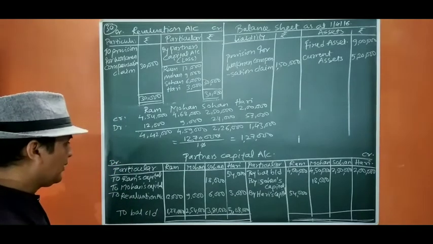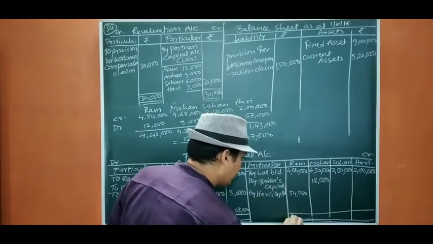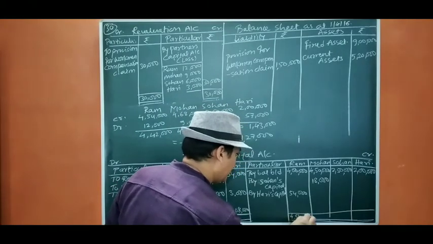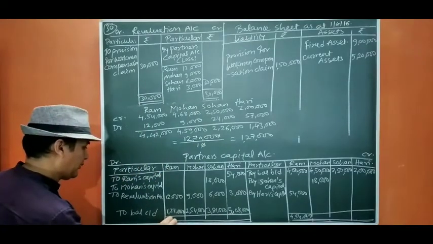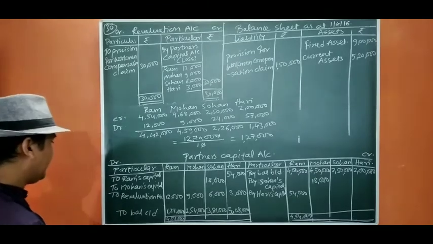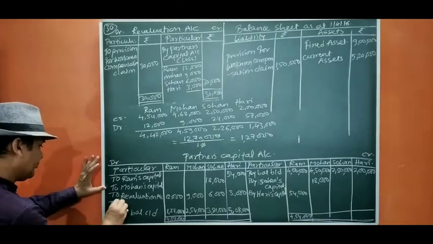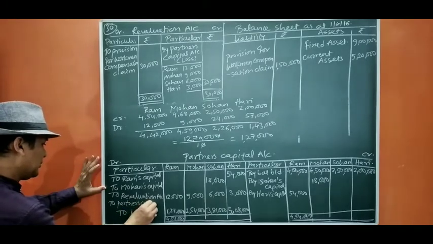If you see, the total of this one is more, so it will be 4,54,000. Out of that, 1,27,000 goes to the partner's current account. This is the balance.